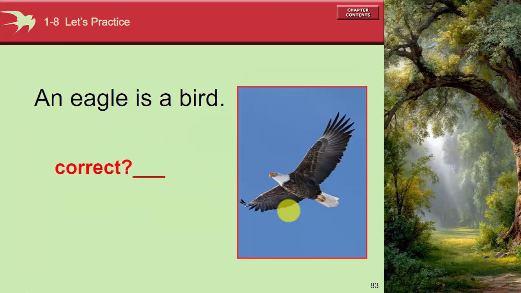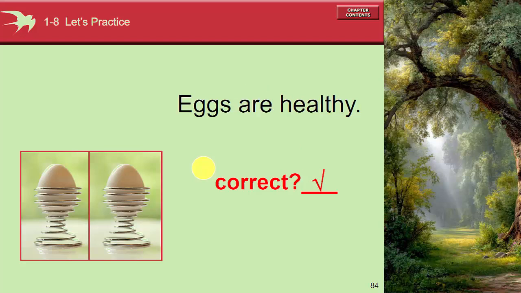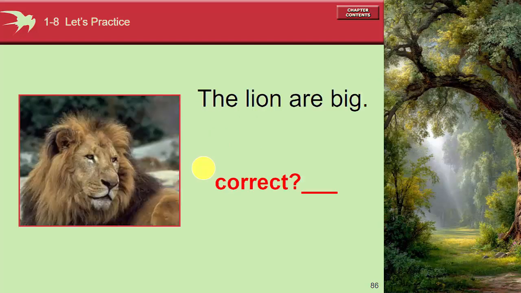An eagle is a bird. Is it correct? Yes, because an eagle is singular. The to be is also singular and a bird is singular. That's correct. Eggs is healthy. No, it's not correct. It should be eggs are healthy. And then China and Japan are countries. Correct. The lion are big. The lion, only one lion, but here the to be is for plural, so it's incorrect, wrong.